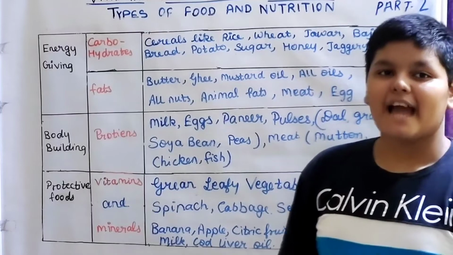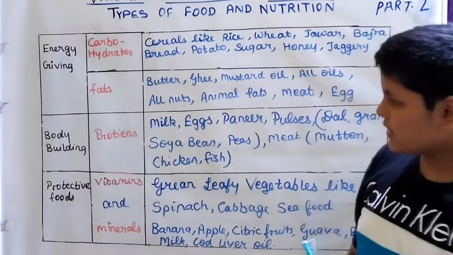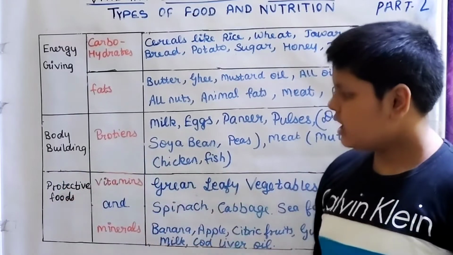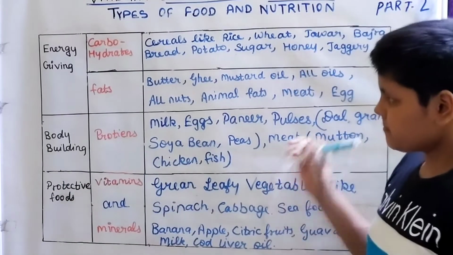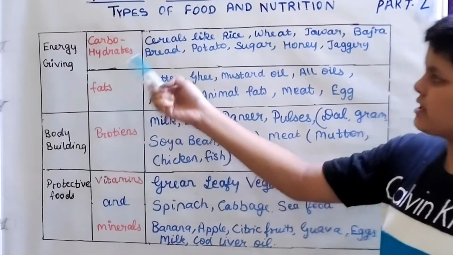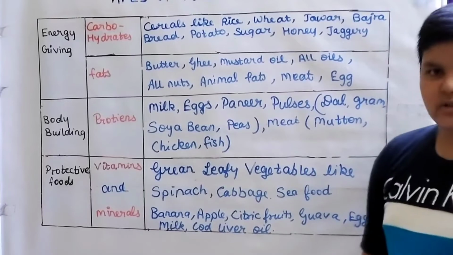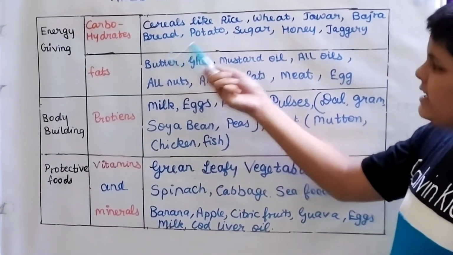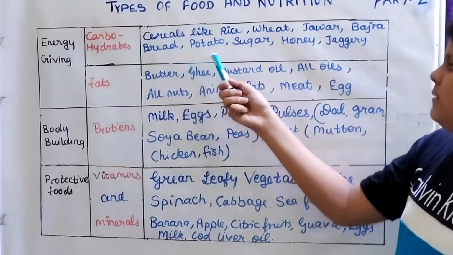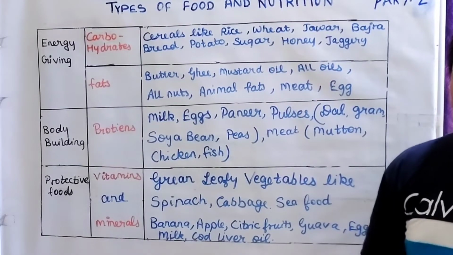So now we have our different types of food and sources of the food. The first one is energy giving foods, the second one is bodybuilding foods, and the third one is protective foods. In energy giving foods, we have carbohydrates and also fats. The main sources of carbohydrates are cereals like rice, wheat, jowar, bajra, bread, potato, sugar, honey and jaggery.